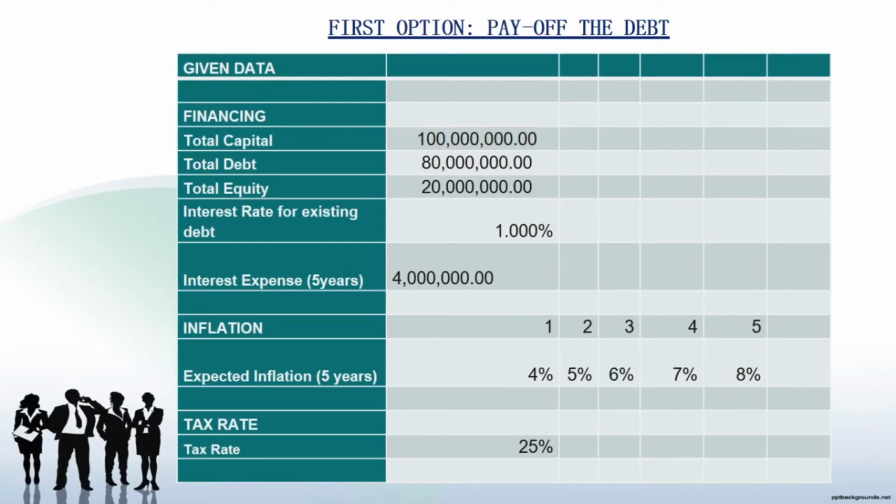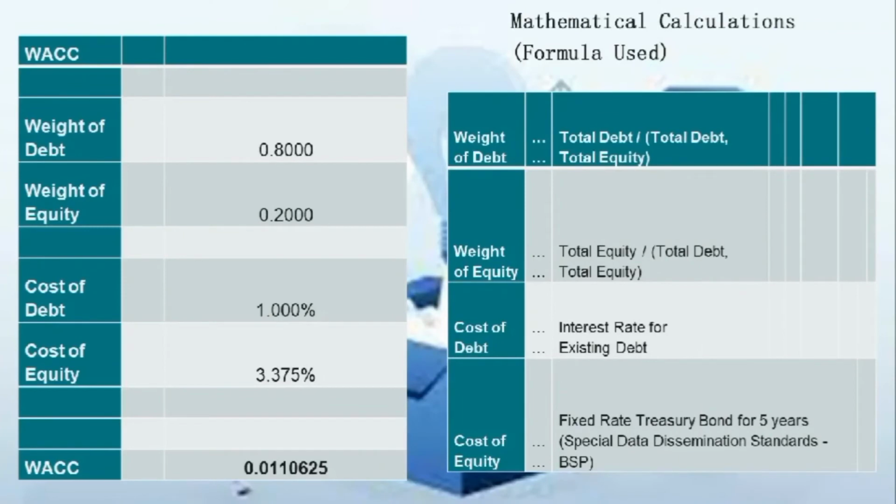We also need to calculate the interest expense for the 5-year horizon of the cash flow. It amounts to 4 million, by multiplying the total debt by the interest rate of 1% and the years of forecasting, which is 5. In terms of inflation, it is given that the expected inflation rate for 5 years is within the range of 4% to 8%. Meanwhile, the tax rate used is 25%, which is the general tax rate for domestic corporations in the Philippines. In the case given, there is a need to compute the WACC in order to solve some parts during the forecast of cash flow in the next 5 years.